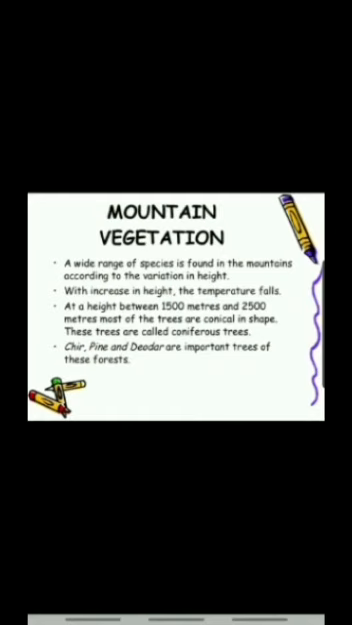At a height of between 1500 meters and 2500 meters, most of the trees are conical in shape. These trees are called coniferous trees because they have cone shaped leaves, so they are known as coniferous trees. The trees bear cones, and the common types of trees found here are chir, deodar, fir and spruce. These trees are a very good source of resin.